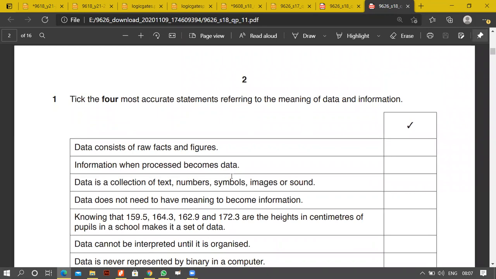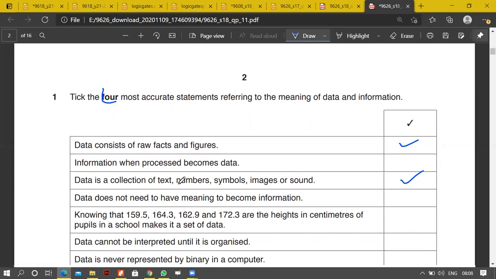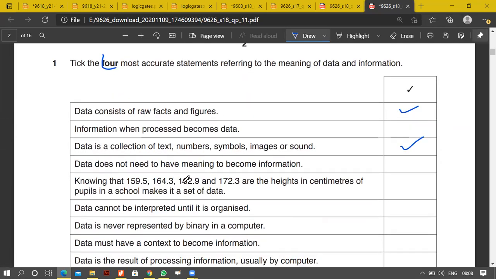This is May 2018, paper 1. Take the four most accurate statements referring to the meaning of data and information. Data consists of raw facts and figures. This seems to be true. Information when processed becomes data? No, wrong. Data is a collection of text, numbers, symbols. Yes, seems correct. We have to take 4 actually. Okay, all right, seems to be correct.